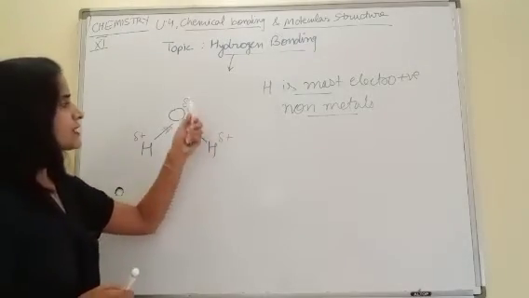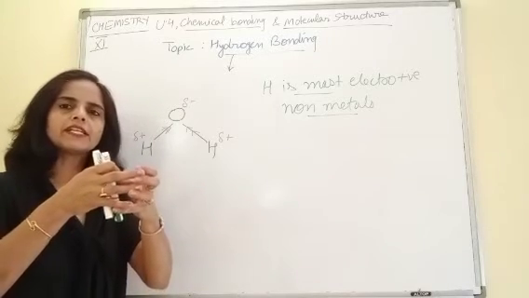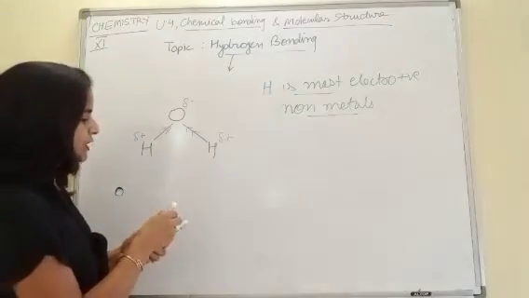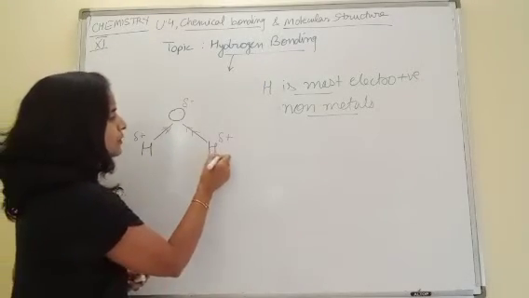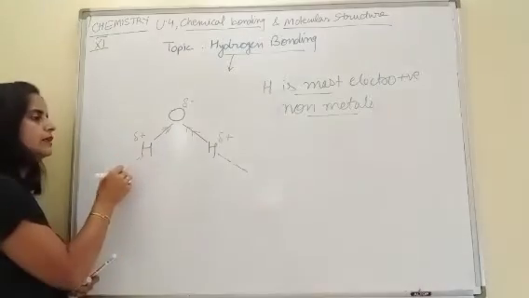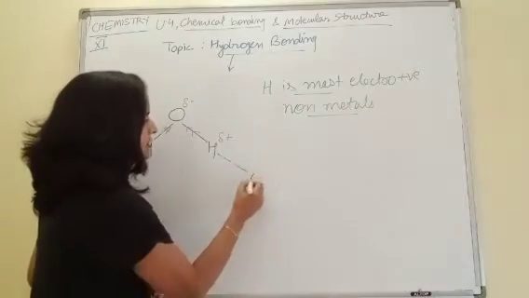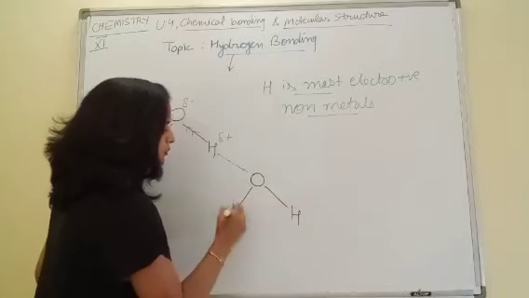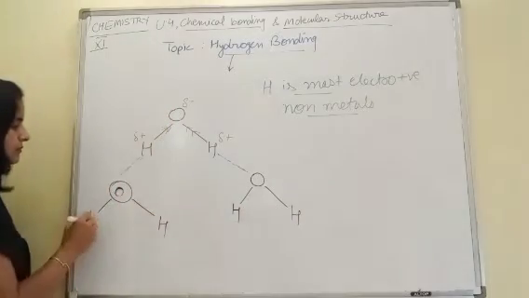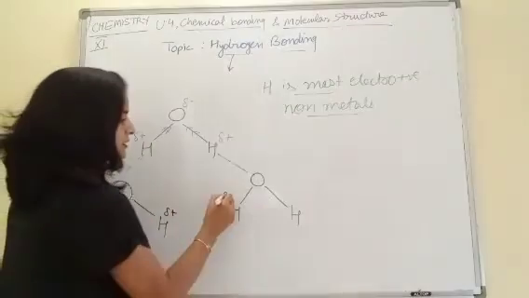Now, due to the presence of these charges, again, electrostatic force of attraction develops between the neighboring molecules. So, the hydrogen of this first molecule, and similarly this one, remains attracted towards the neighboring molecule. So, this is another water molecule, with the same charges.